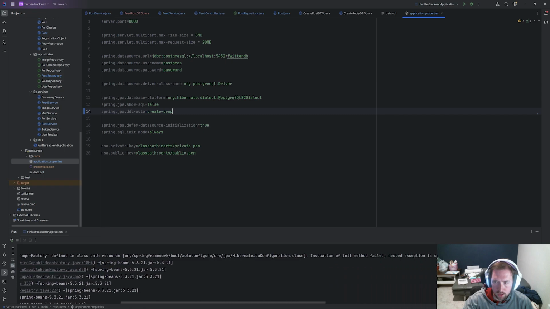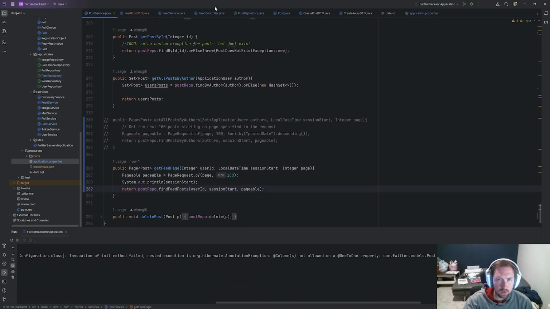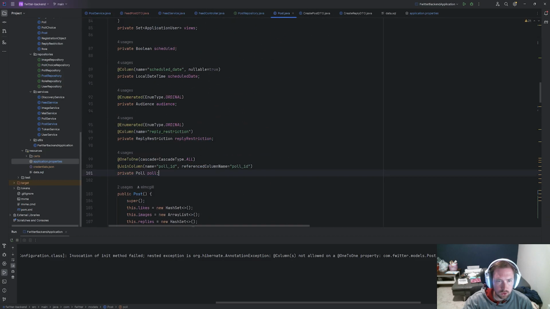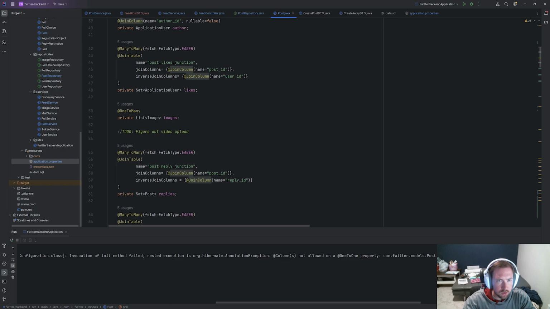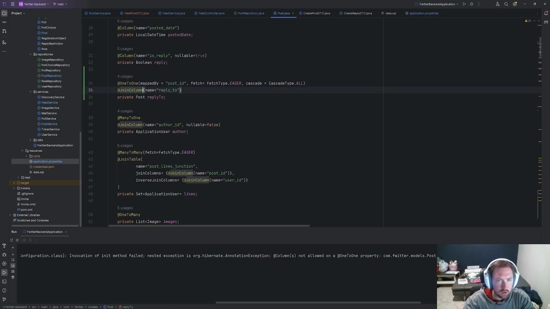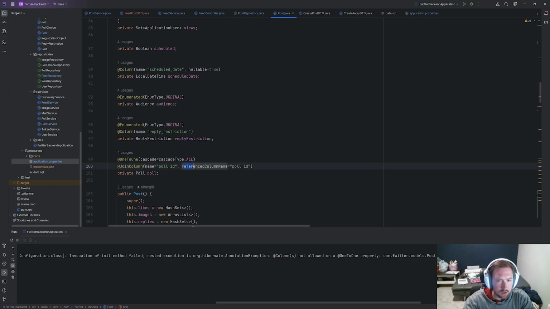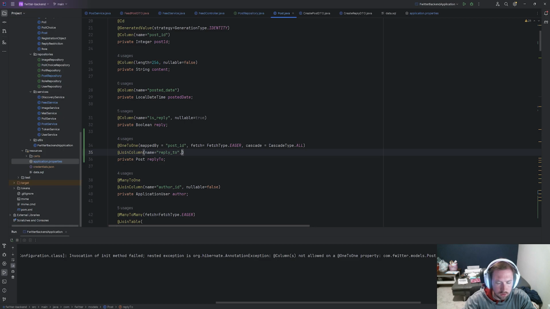I'm wondering if it has to do with @Column not allowed on one-to-one. Okay, fair enough. Let's go into our post. We'll get rid of @Column on this one-to-one. We have a poll though, so I guess we have used it. It's @JoinColumn, I guess. So let's add @JoinColumn to this one-to-one. @JoinColumn. And then how does this join column work? Let's see, name and then referencedColumnName. The referenced column name will also be post ID.